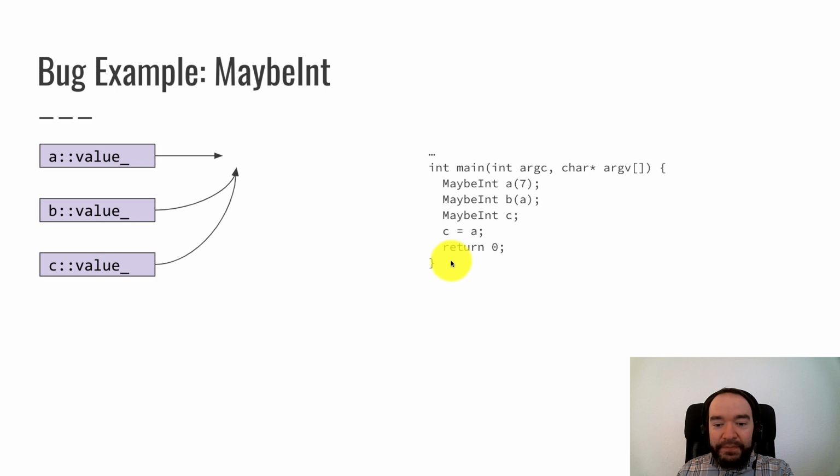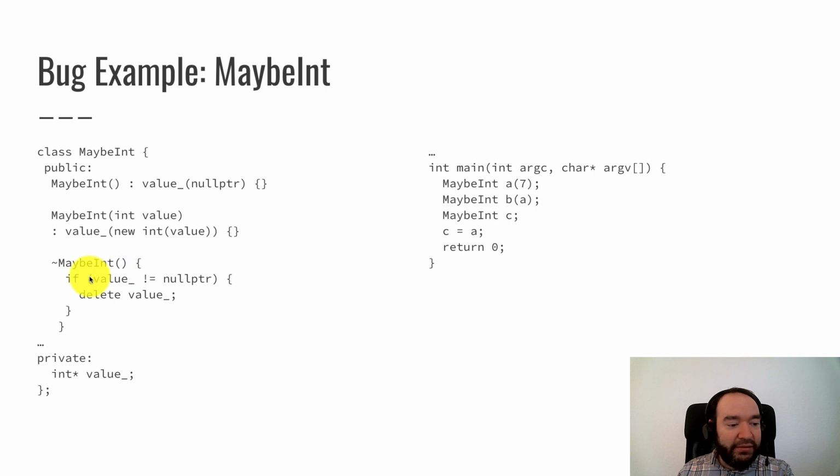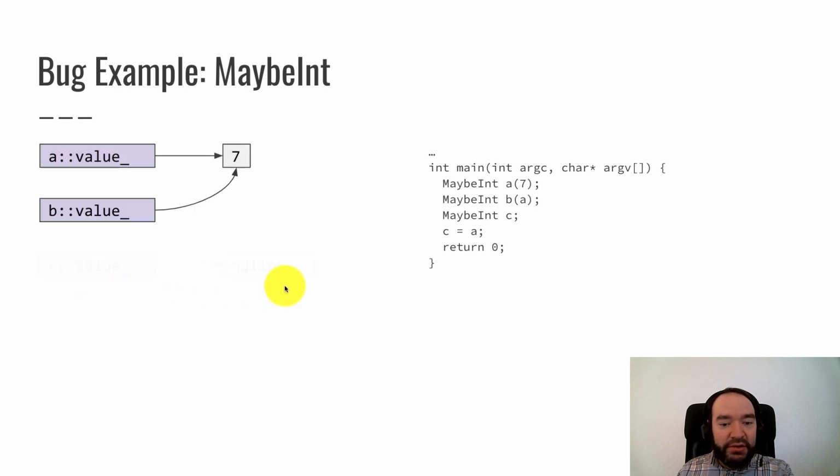When the objects go out of scope, the destructor for A gets called, and then the destructor for B gets called, and then the destructor for C gets called. Let's look at what that code does. It says, if my pointer is not null, delete the object. Okay, so when we get to the close curly brace of main, here's a sketch of what's going on.